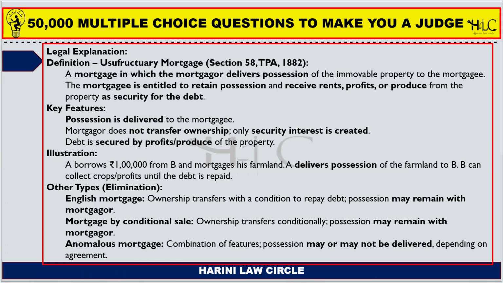So there is a question which arises, sir, once the mortgagor redeems the property, does the mortgagee give back all those benefits which arise out of the property? And the answer to this is no. The mortgagee does not return the benefits which arise out of the property once it is mortgaged. He retains the possession, he receives the rents, profits, and the produce. If it is agricultural property, he utilizes it for his own benefit as a security for the debt, and he does not transfer such benefits. Next one.